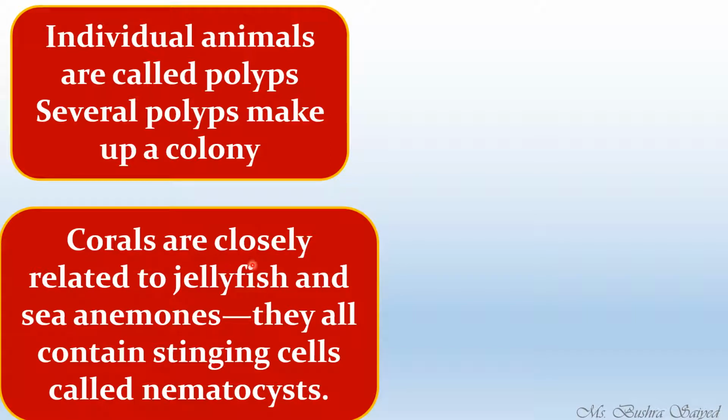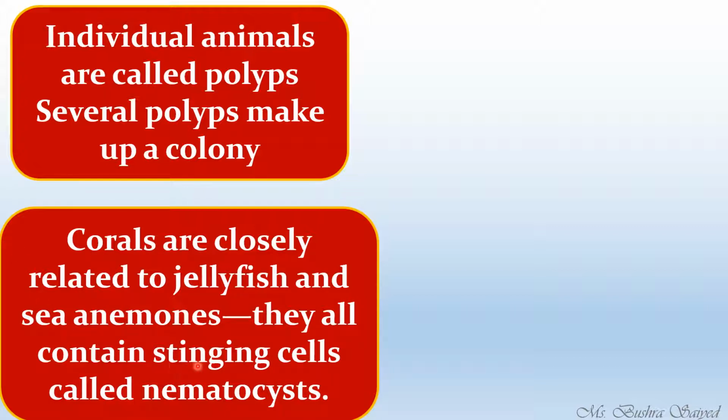Corals are closely related to jellyfish and sea anemones. We know jellyfish, how does it look like? Why closely related? Both of them belong to the same phylum, that is Cnidaria. Sea anemone, jellyfish, corals, they all belong to one particular phylum known as Cnidaria, and that is why they are closely related.